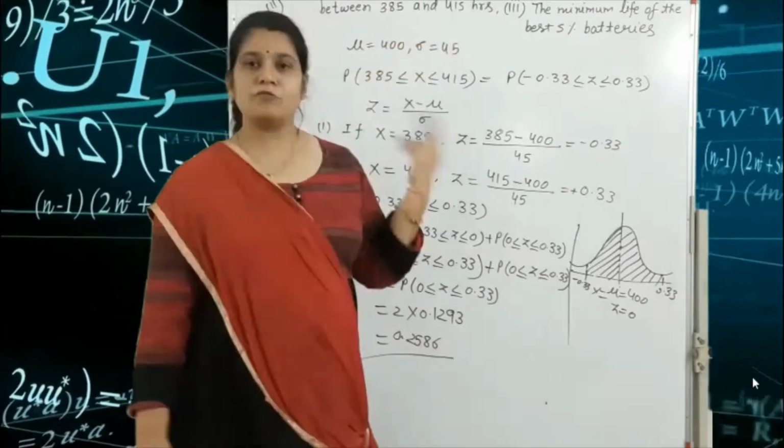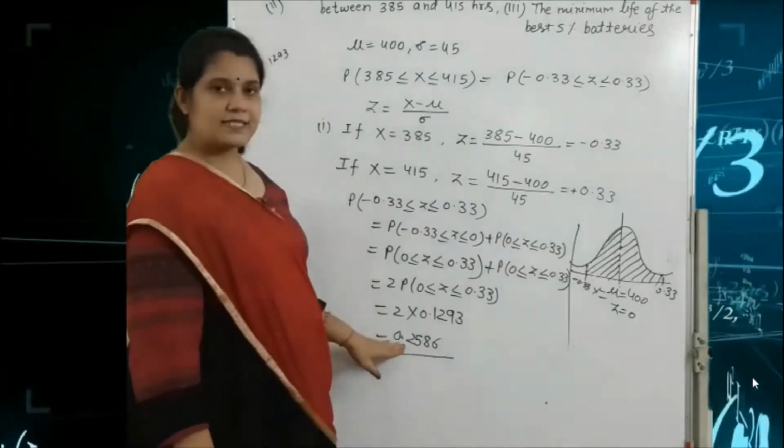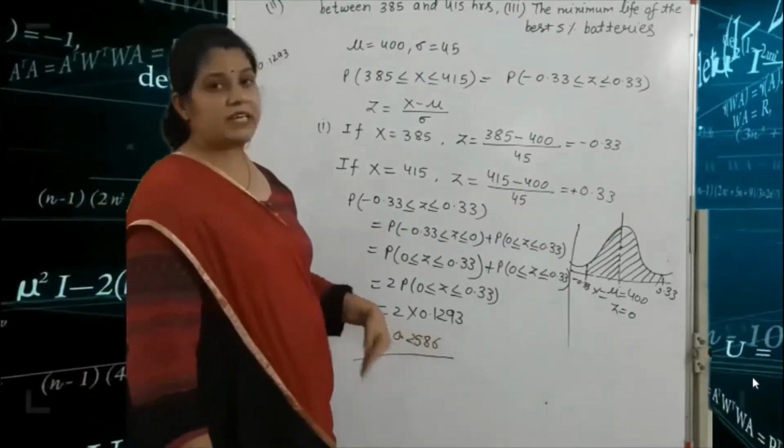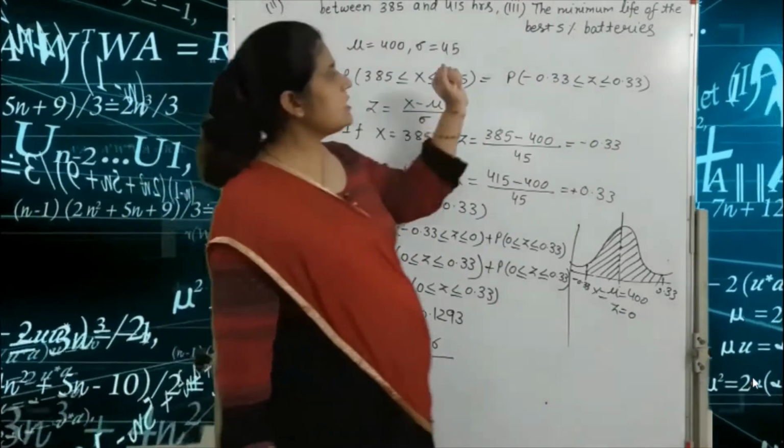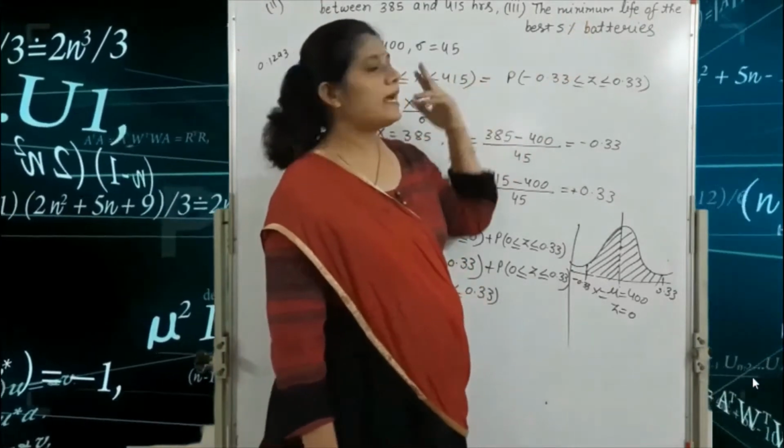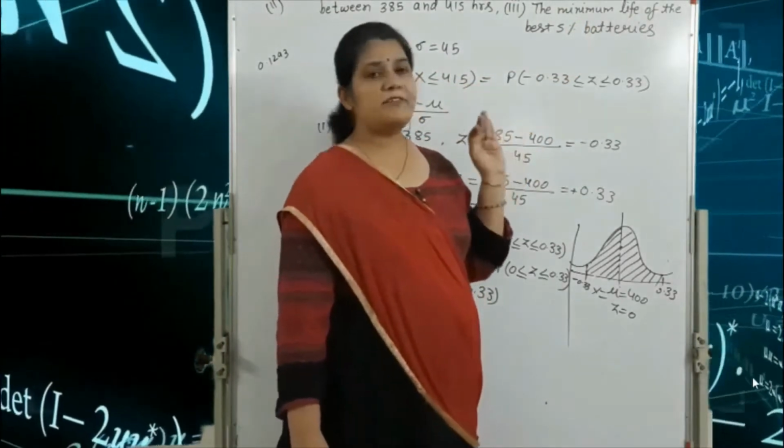So this is the value of the second part, when we find 385 ≤ x ≤ 415. So our probability is 0.2586. Okay, the third one is we find the minimum life of the best 5% batteries.